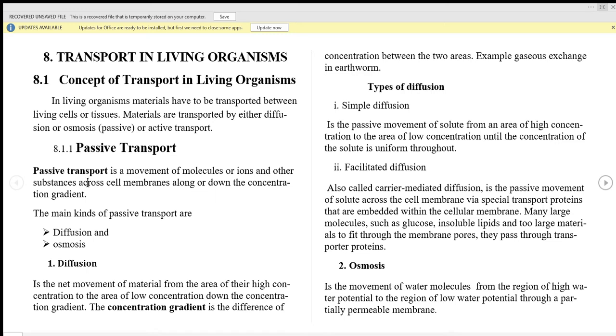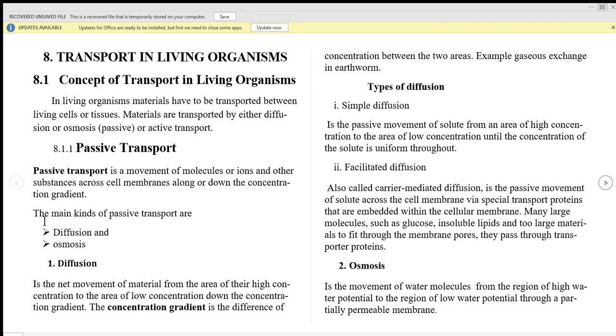Okay, so general concept of passive transport, this is a form of transport ambapo kwamba material yana move kutoka kwenye seli moja kwenda kwenye seli nyingine kwa kutokana na utofauti wa concentration au kiwango cha hayo material baina ya seli hizo mbili. Kwa maana nasema kwamba material move along or down the concentration gradient. When we say along or down means following through. Yani material yatamove kutoka kwenye region of high to that of low concentration. Okay, ndio maana nasema down, maana following their concentration gradient. Na concentration gradient ni utofauti wa kiwango au wa concentration baina ya two side of the membrane au baina ya two cells au baina ya two region of the body.